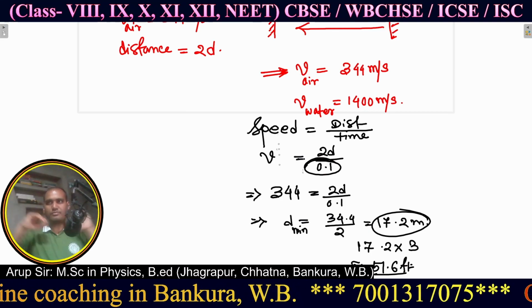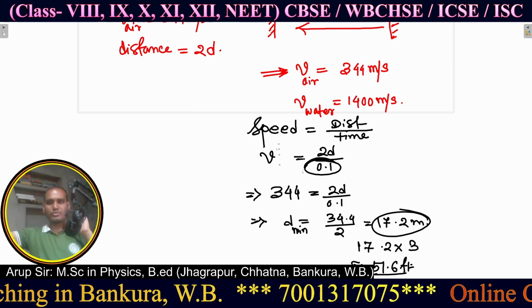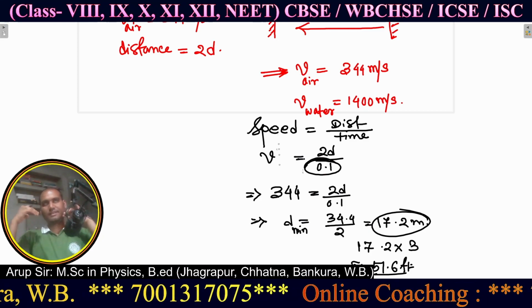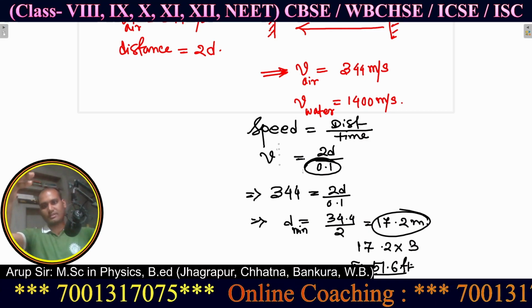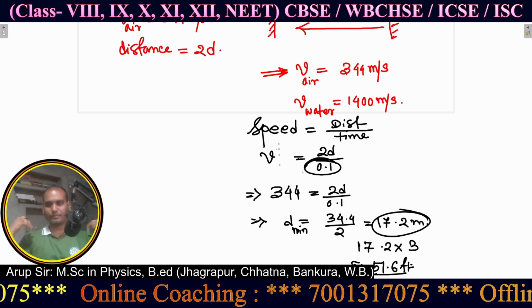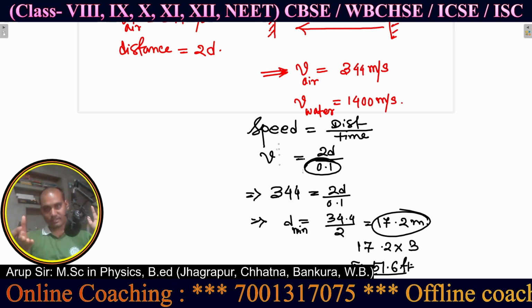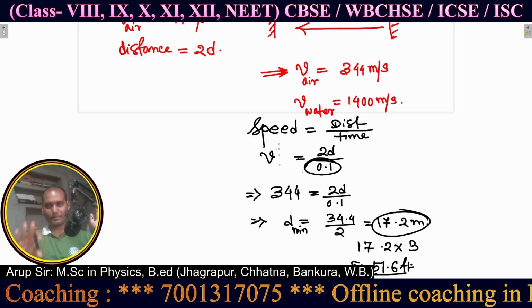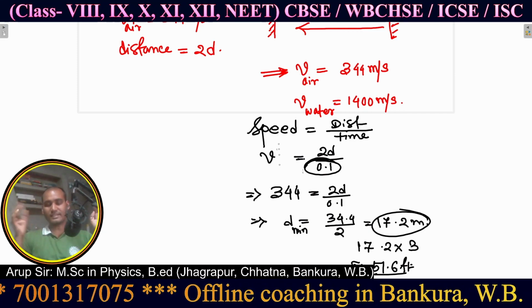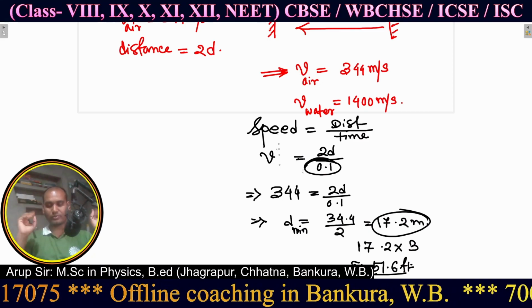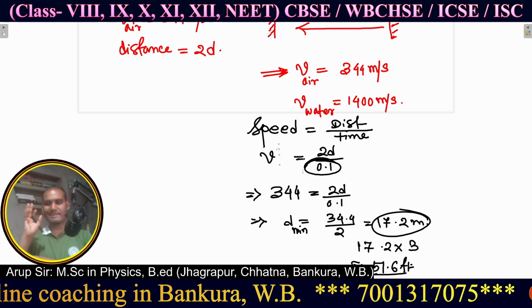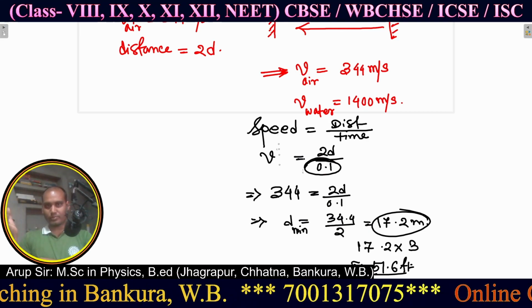Then if you go close to one building and start shouting, that shouting will go to the next wall or next building, and after reflection you will hear an echo. If that distance is greater than or equal to 51.6 feet, then you can distinguish between the two sounds. Our brain is responsible, our brain can catch both of these two sounds.